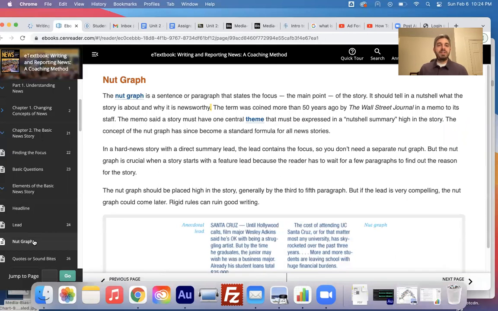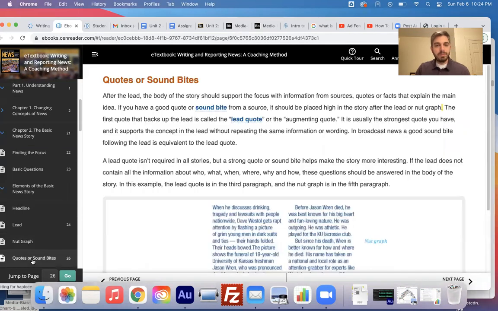The nut graph is a sentence or paragraph that states the focus, the main point of the story. It should tell in a nutshell what the story is about and why it is newsworthy. Quotes or sound bites. After the lead, the body of the story should support the focus with information from sources, quotes, or facts that explain the main idea. If you have a good quote or soundbite from a source, it should be placed high in the story after the lead or nut graph.